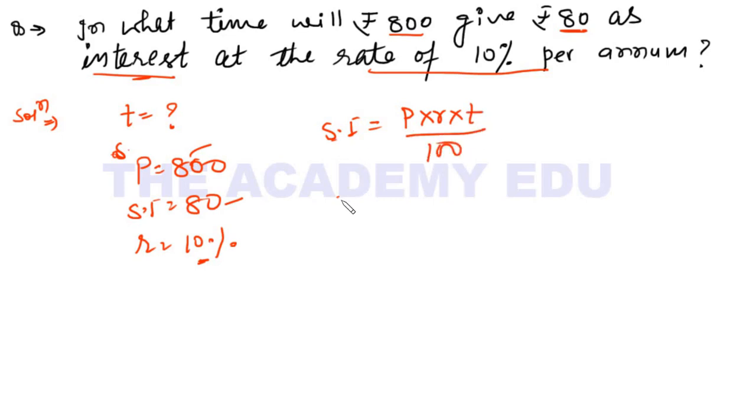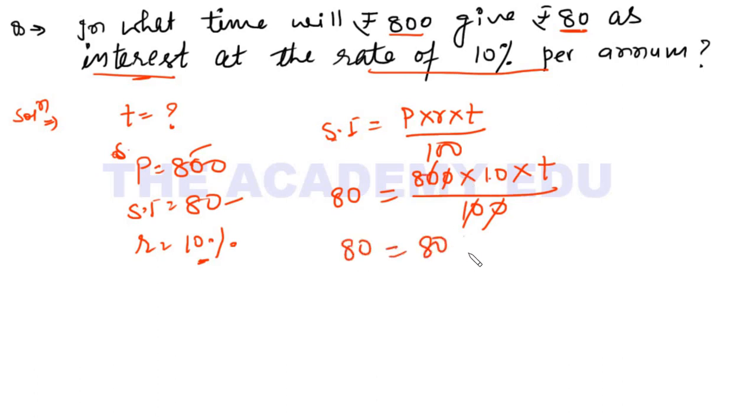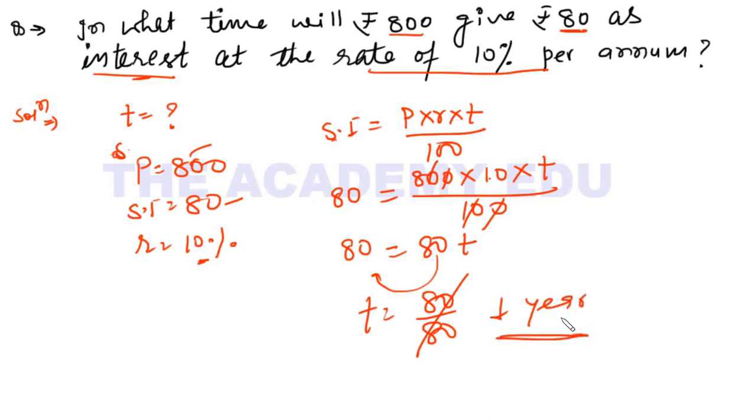So what is your simple interest? Put the value 80. What is principal? 800. What is R? 10. What is time? I need to find it, and here it is 100. So the zeros cancel. 8 tens are 80, so 80 will come here, and 8 tens are 80 here. And this is T, so it comes in division. So time is equal to 80 upon 80, which is 1 year. So 1 year is your answer. Got it?